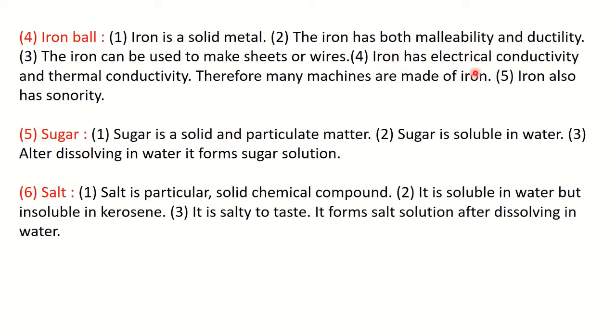Iron also has electrical conductivity and thermal conductivity. That means electricity and heat can be conducted through iron, and therefore many machines are made of iron. Iron also has sonority, meaning it gives out sound after heating.